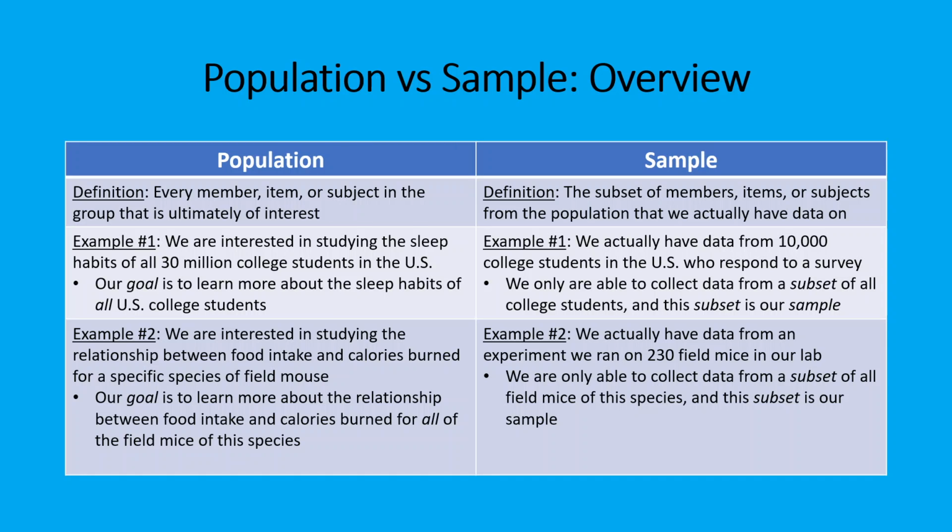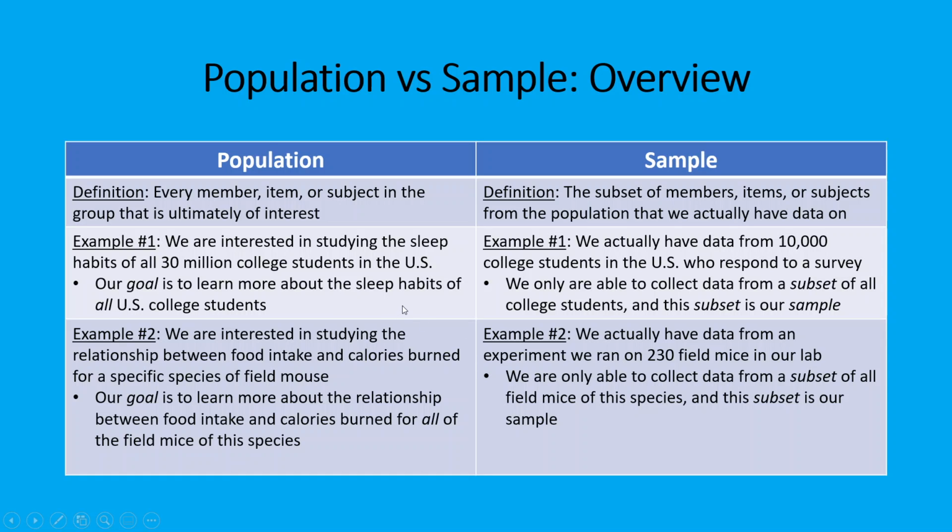and this subset is our sample. As another example, we might be interested in studying the relationship between food intake and calories burned for a specific species of field mouse. In this case, our goal is to learn more about the relationship between food intake and calories burned for all of the field mice of this species, but we might actually only have data from an experiment we ran on 230 field mice in our lab. So we're only able to collect data from a subset of all field mice of this species, and this subset is our sample.